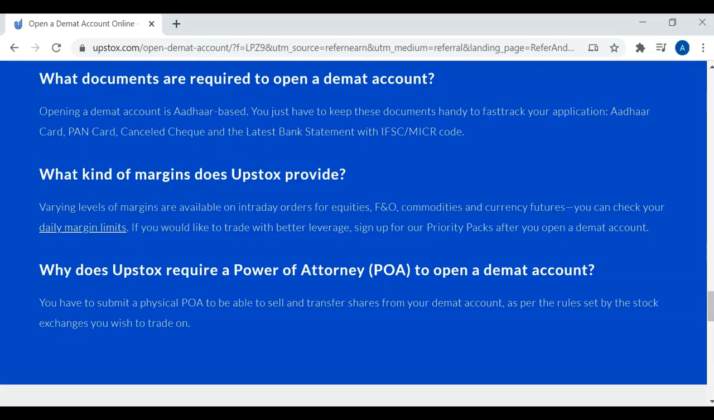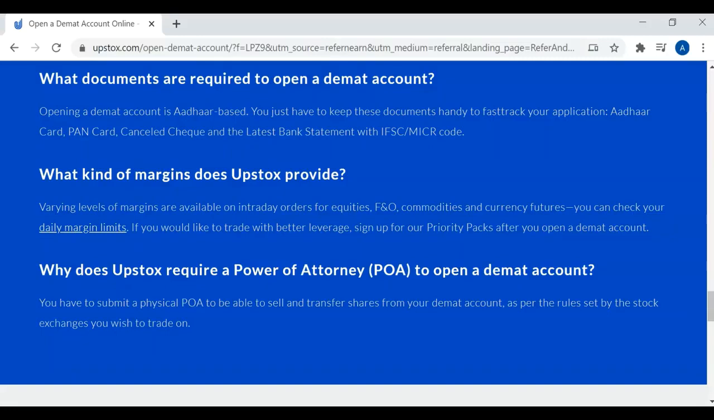So why does Upstox require a POA to open a Demat account? This is because whenever you want to sell shares, those shares will first be transferred from your name to a pool account of Upstox. This is a rule set by the stock exchanges, and this power of attorney is related only to your shares. It is not related to your other assets, bank money, or any other assets that you own.